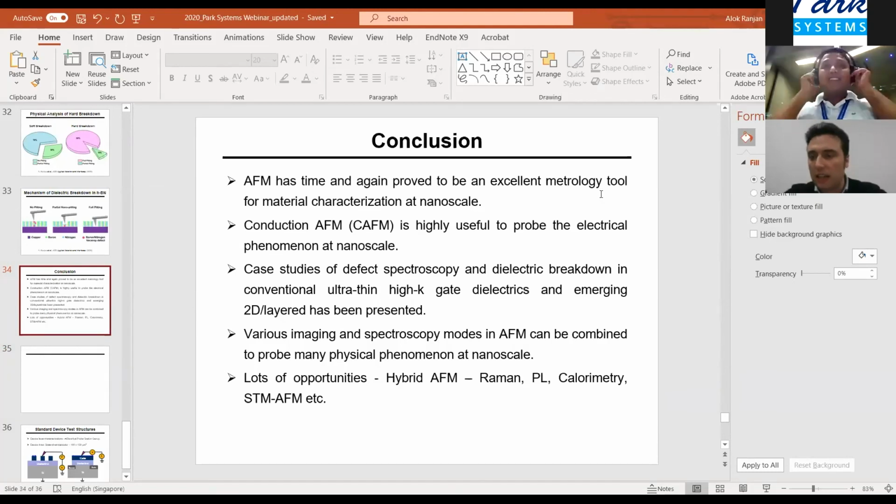Sure. The first one says, are there any operating tricks to avoid thermal drift? Are there any tricks that you could do with your settings of the AFM to try to avoid thermal drift? Right.